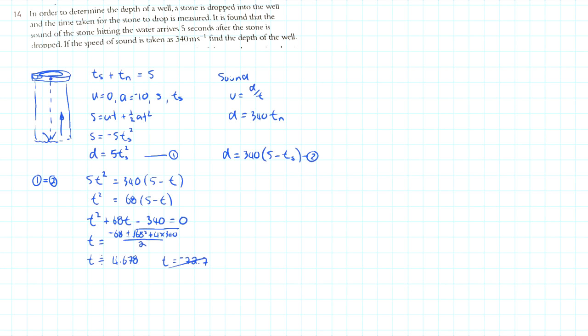So how do we find the distance? The distance is 5 times the time squared, and that should wrap it up for us. And so the distance, which is the depth of the well, of course, I'm using the full value, which is on my calculator. And we get 109.4258. Let's just go 109.4 meters. And that should be the height of, or the depth of the well, as we call it.